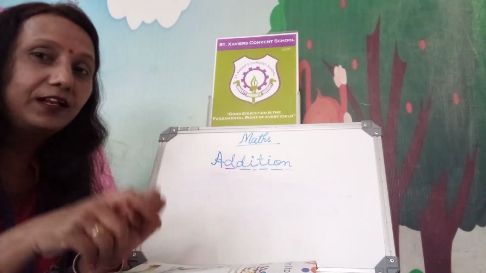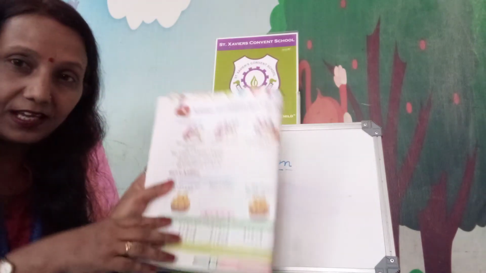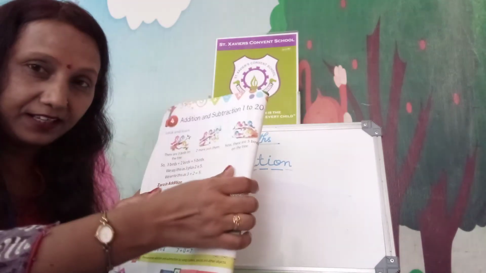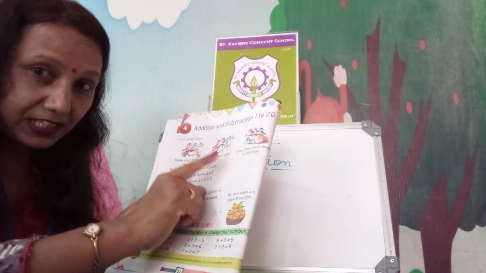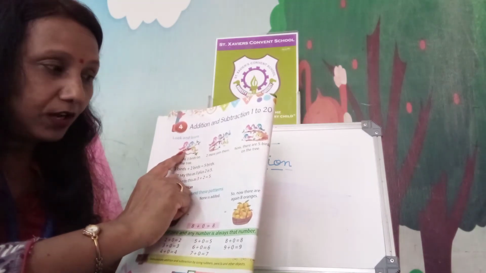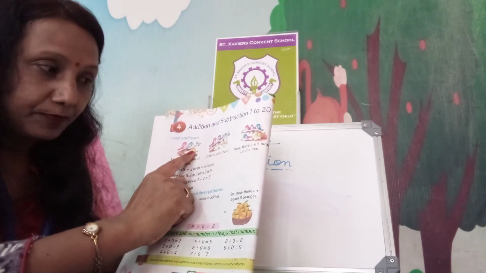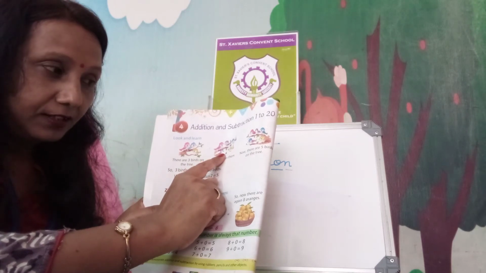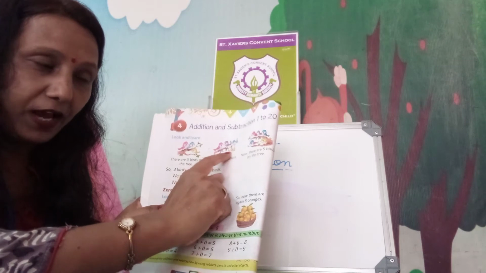This way we will learn the addition here. In your book you can see that some pictures are there. This way you will learn and study also. I'll tell you how. Just see on the one branch, how many birds? 1, 2, 3 birds. In the second picture, you see that 2 more join them, 2 more added.